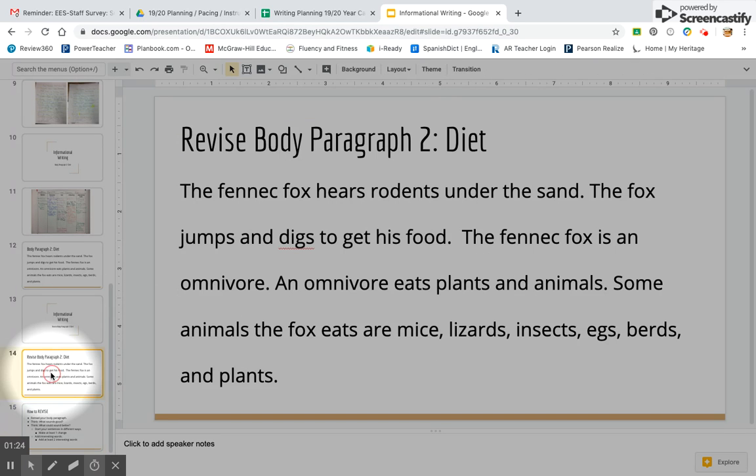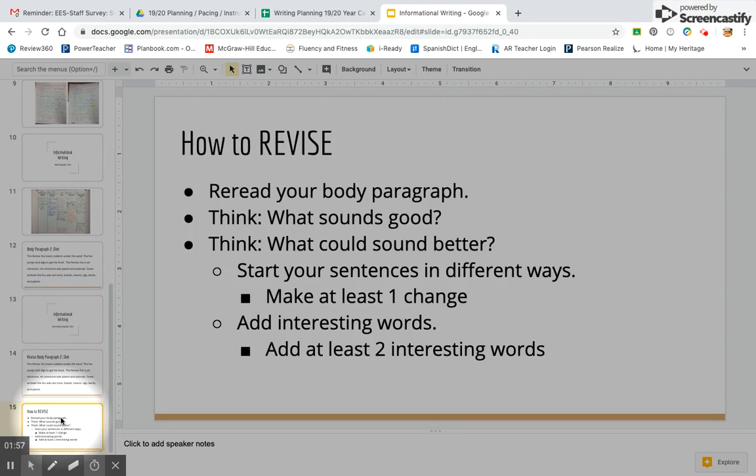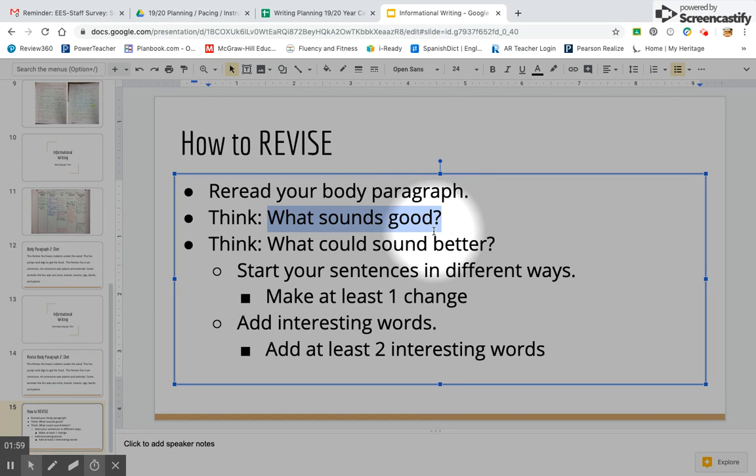So let's go ahead and reread our body paragraph about the animal's diet. The fennec fox hears rodents under the sand. The fox jumps and digs to get his food. The fennec fox is an omnivore. An omnivore eats plants and animals. Some animals the fox eats are mice, lizards, insects, eggs, birds, and plants. Remember, there are words that are spelled wrong, but today we are not focused on that. So now I have to think what sounds good.